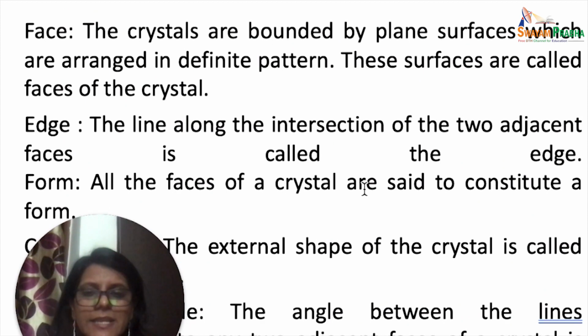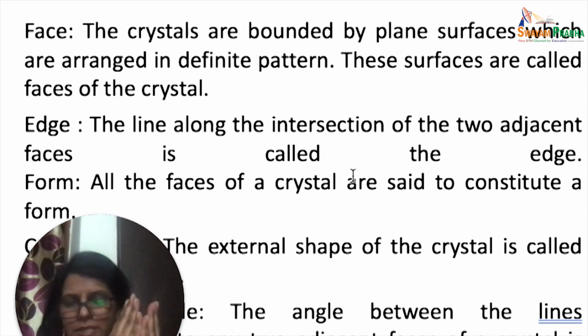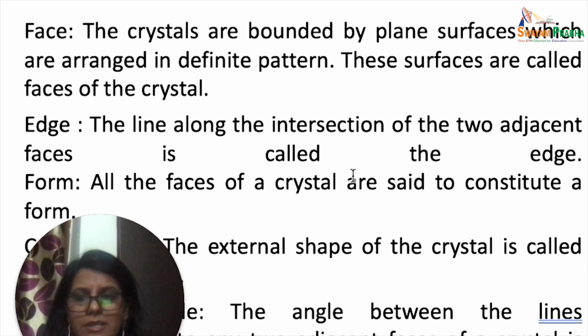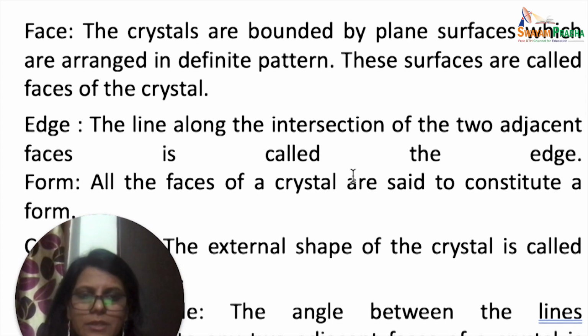Now, what is an edge? It is the line along the intersection of two adjacent faces. So if you imagine yourself to be sitting in a room, the places at which the walls meet are called the edges. The place where two walls meet is called an edge.